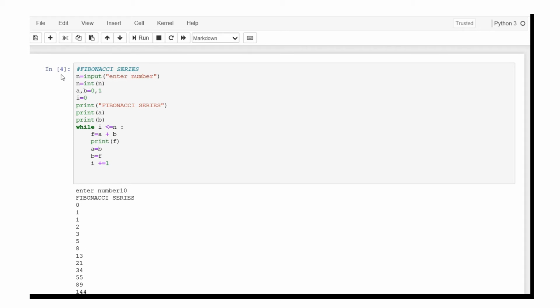So first, what is the Fibonacci series? The Fibonacci series is a series of numbers. Every time, by adding the preceding two terms, you will receive the next, new number. Every time we get a new number by adding the preceding two numbers. That is the way the Fibonacci series is formed.